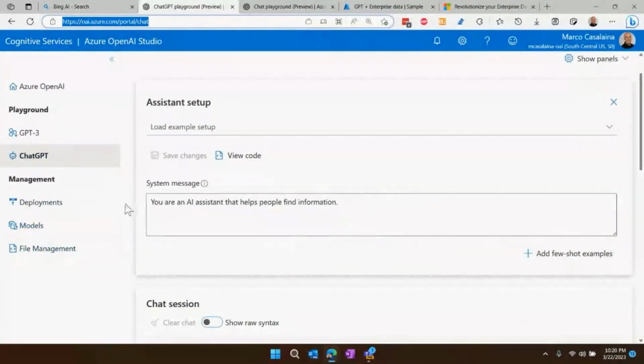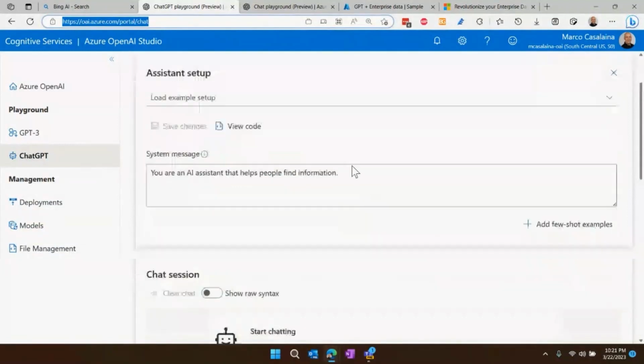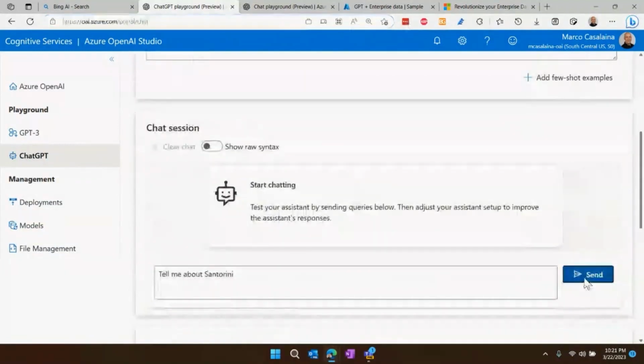And I've done none of that. So right now I got a wide open system message over here. And basically that means it'll talk about anything. So down here, let's say I wanted to talk about the Greek island of Santorini. Okay. All right.